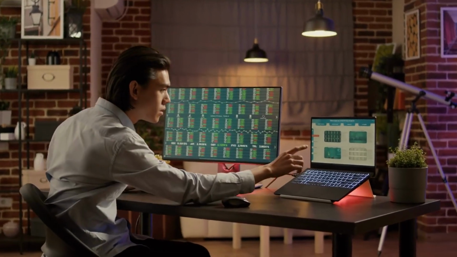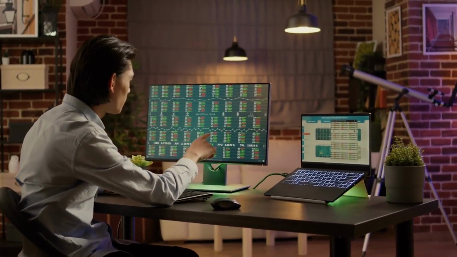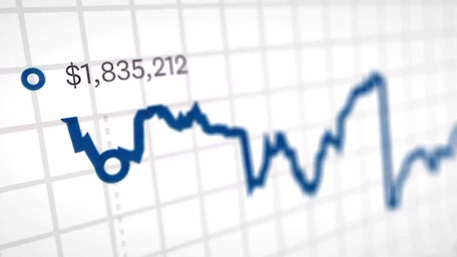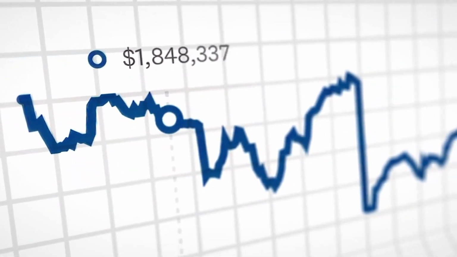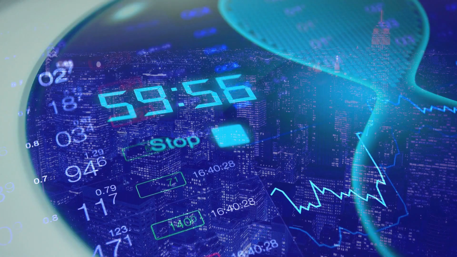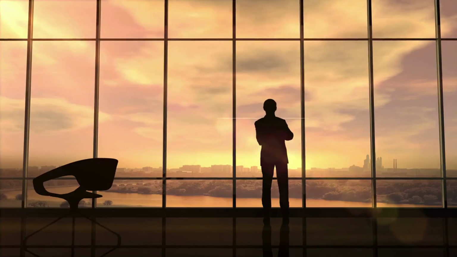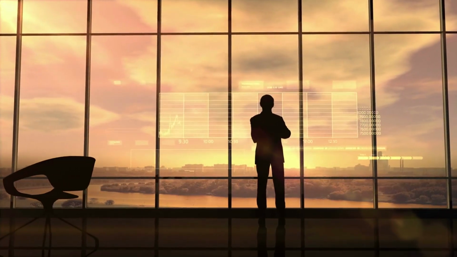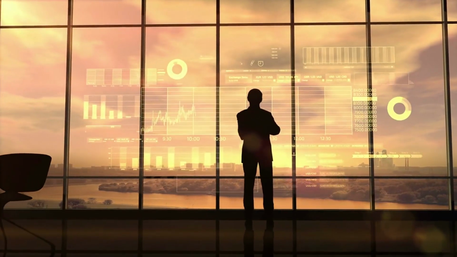Short-term investing often requires deep knowledge of technical analysis. You might study charts, trading patterns, and market indicators. It also demands a huge time commitment. Traders often spend hours each day watching the market, making quick decisions.